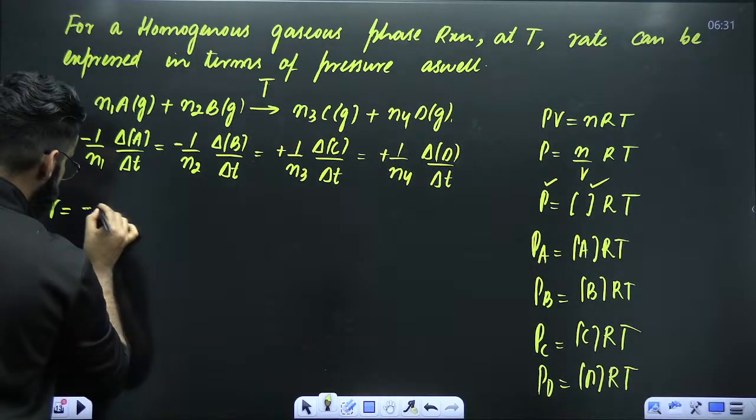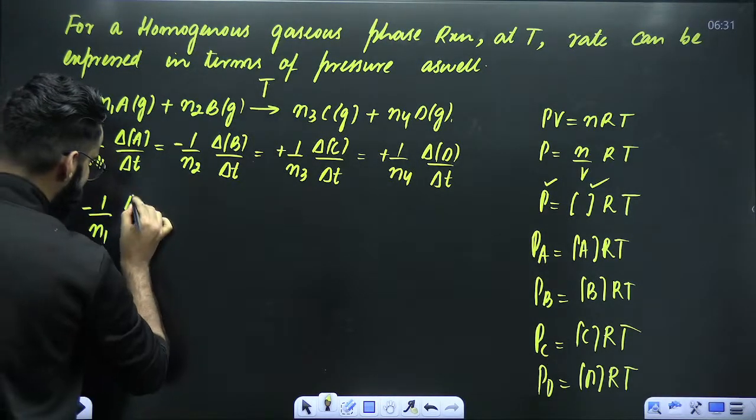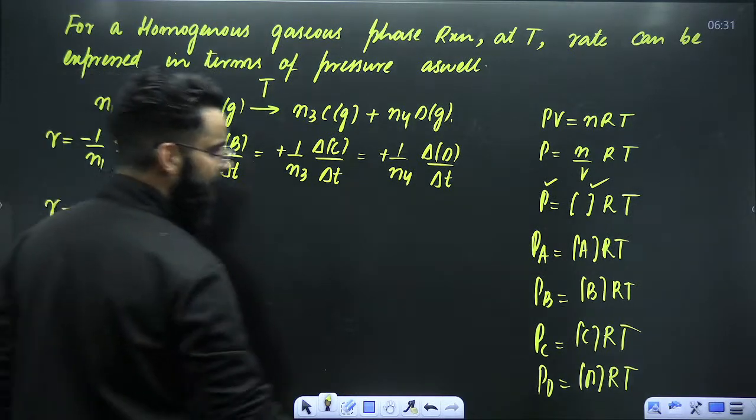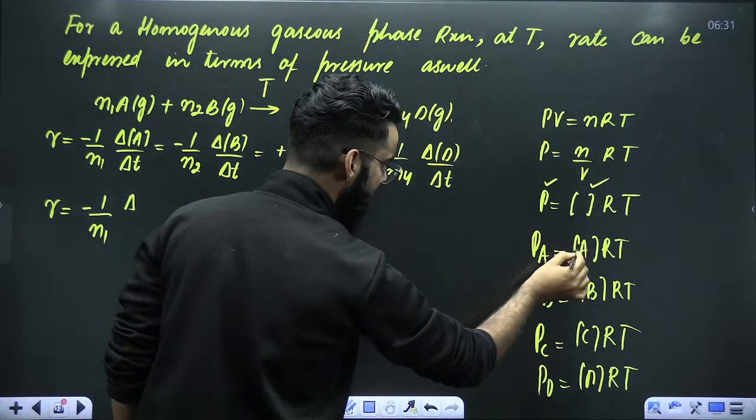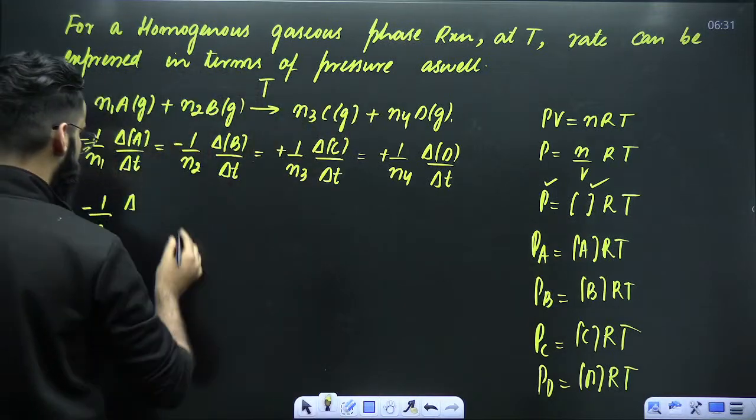Now guys, try to understand one thing. Rate of reaction can be written as minus 1 divided by N1, delta concentration of A. So instead of concentration of A, can I write pressure of A divided by RT? Right?